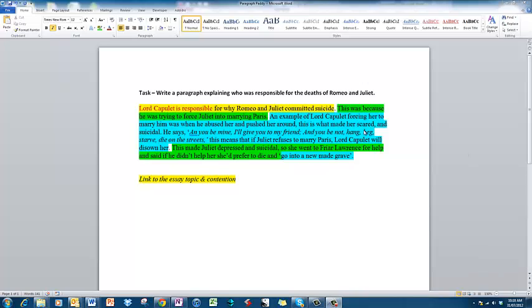So now what I'd like you to do is to go back to your own paragraph and see whether, when you've made a statement, like this was because Lord Capulet was trying to force Juliet into marrying Paris, you can find the proof of that in the text. Where you make a statement like this, you can actually find an example in this section here which will support what you've said. Please go back and do that.